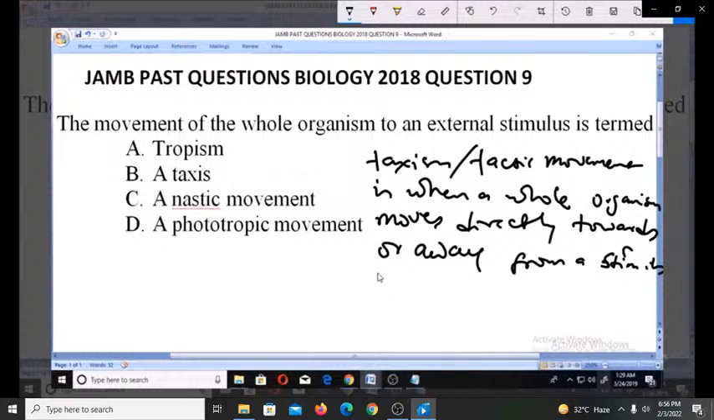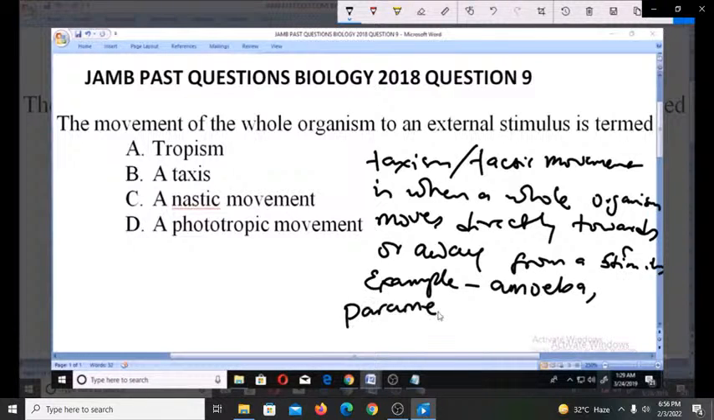The stimulus comes from a particular direction and the response of the organism is in relation to the stimulus. So where can we see taxism? An example is what we see in amoeba, these small microorganisms. When they want to respond, the whole of their body moves, unlike human beings, where parts of the body move. We also have Paramecium. So these are where we can see these taxism or tactic movements.